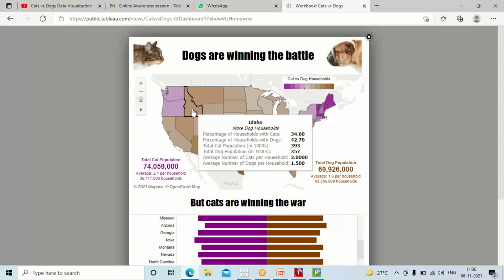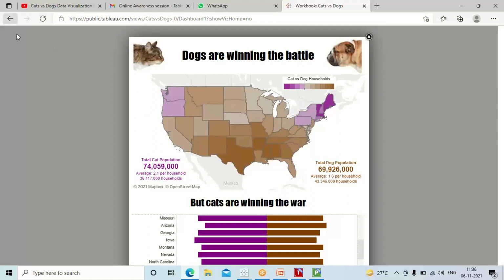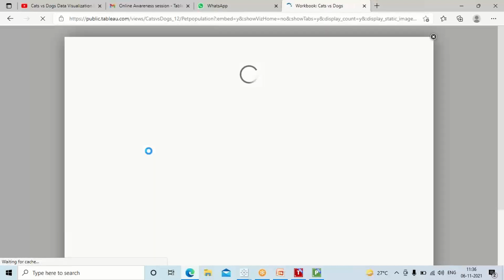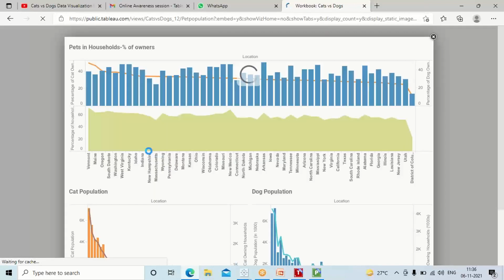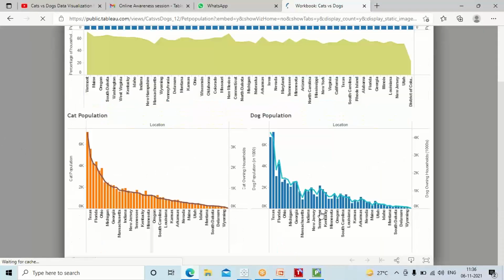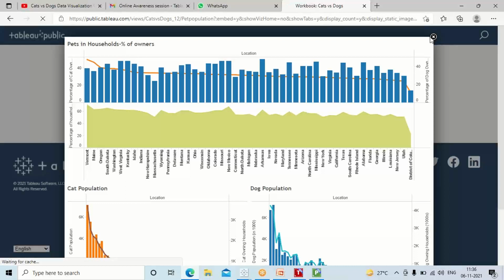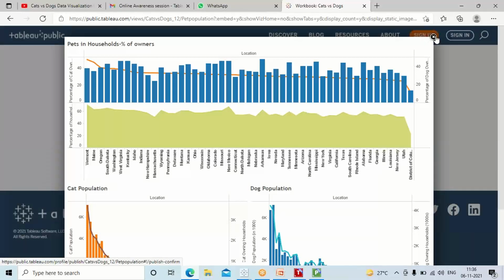So what you do is, once the session is over, do a similar search to the one I have done here, guys, and create similar dashboards after the sessions are over. Clear? See, pets in households, percentage of owners, how the person has created the pictures. Are you getting this? Is anyone out of the loop?